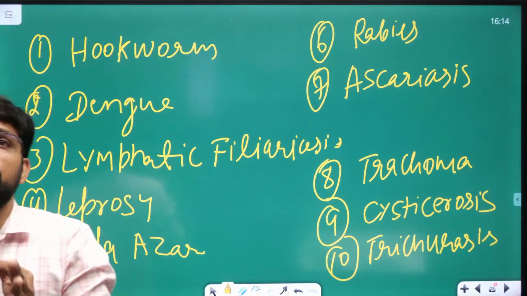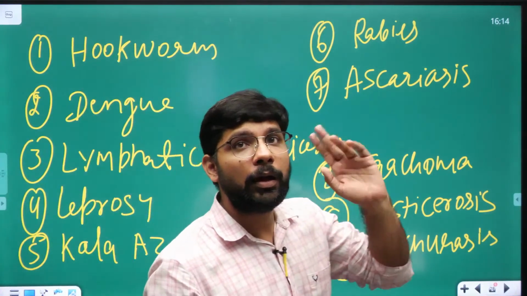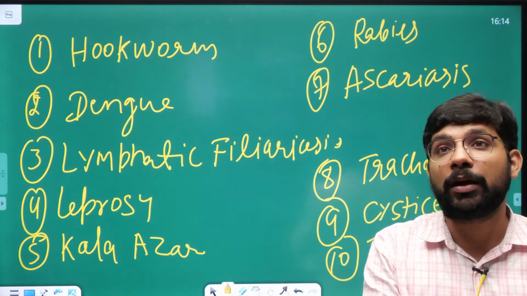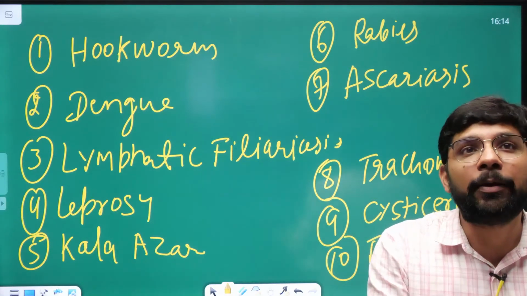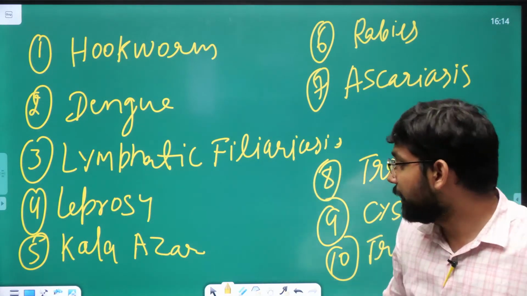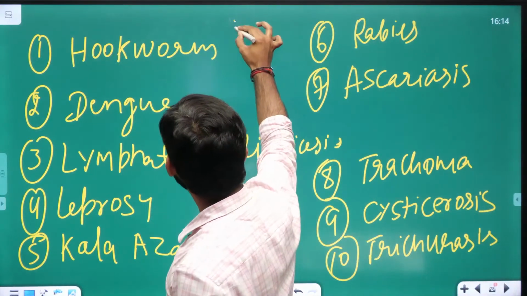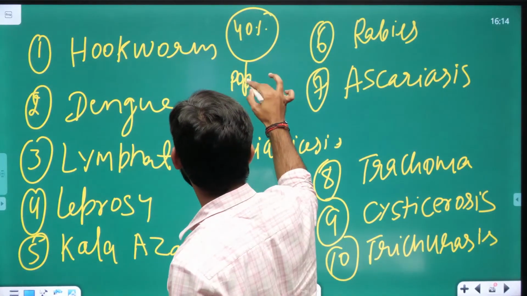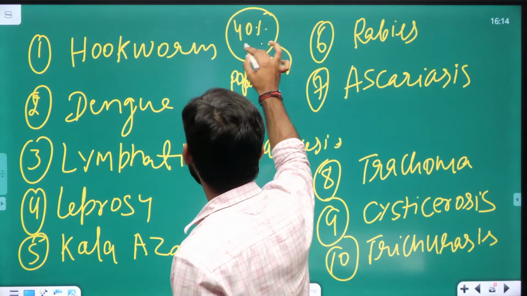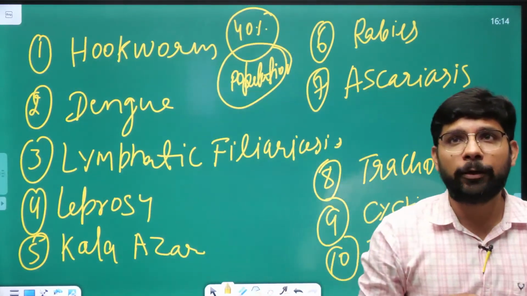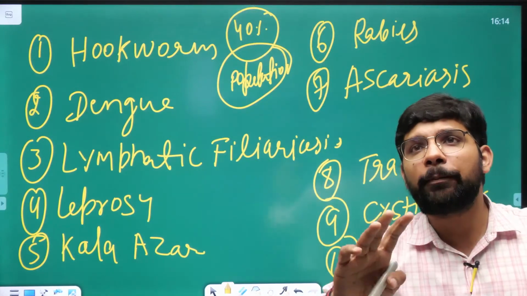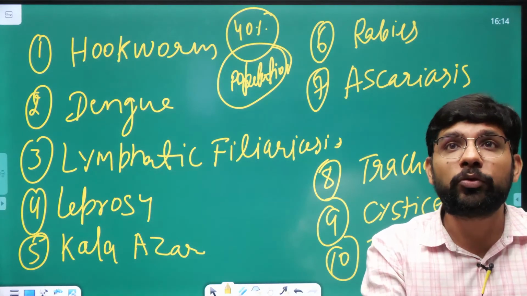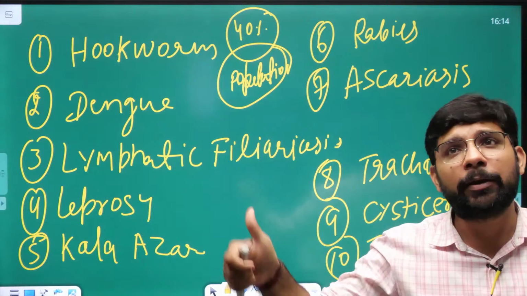Approximately 1.6 billion population को affect करता है. So you can mind numbers. 1.6 billion population is affected. And you can guess which country is highly impacted by the NTDs. That's India. Almost 40% population of the country is impacted by NTD. India की 40% population impacted है NTD से. 40% means almost 60 crore. India has a population of 150 crores, and almost 60 crore population of the country is impacted by NTDs.